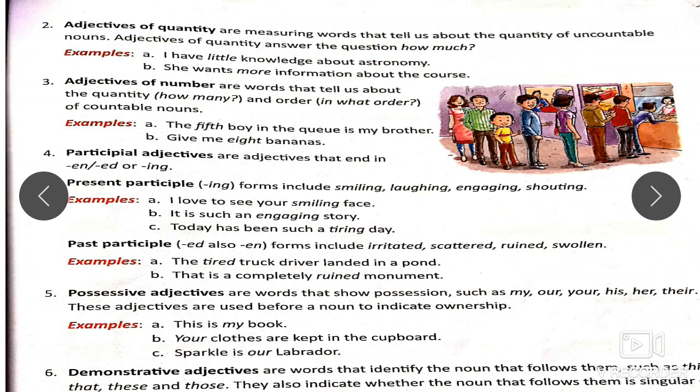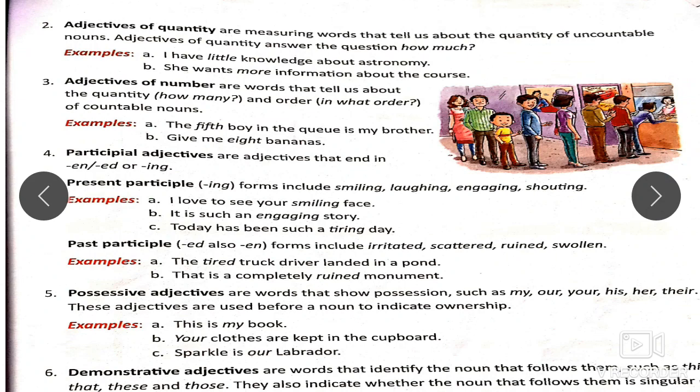The tired truck driver landed in a pond. Okay, what kind of a truck driver? The tired. Tired again describes the truck driver. He is very tired, therefore it is an adjective, and because there is this -ed added to this, it is in the past participle form, so this is used as a participle adjective.